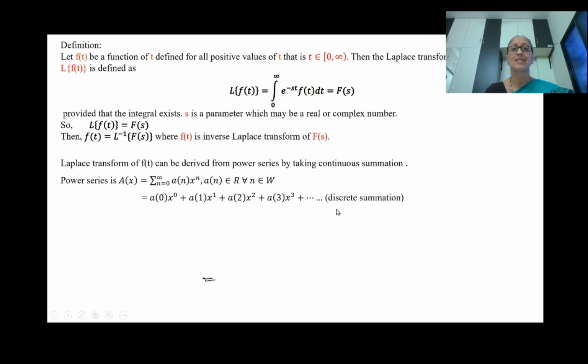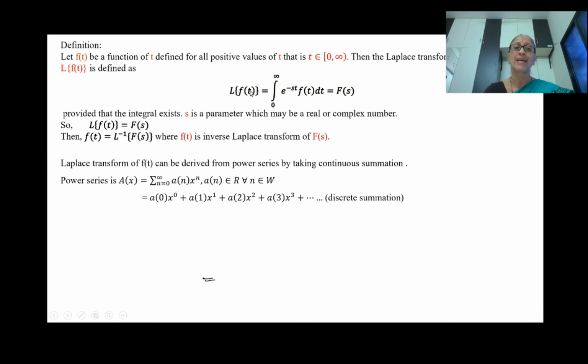This summation is a discrete summation because we are adding values of a_n x power n at n equal to 0, n equal to 1, n equal to 2, n equal to 3 and so on. We are not considering all the decimal values existing between 0 and 1. That's why this is called discrete summation. This is not continuous summation.